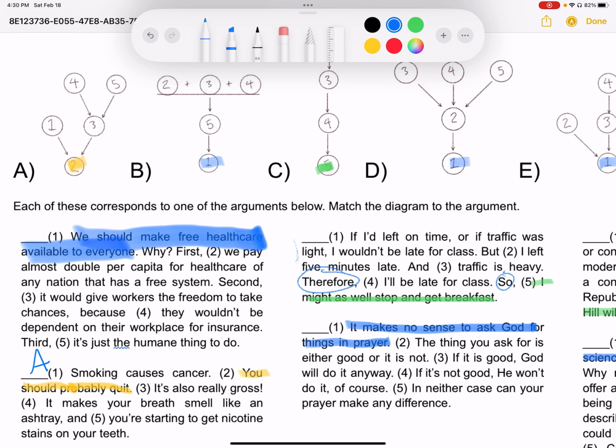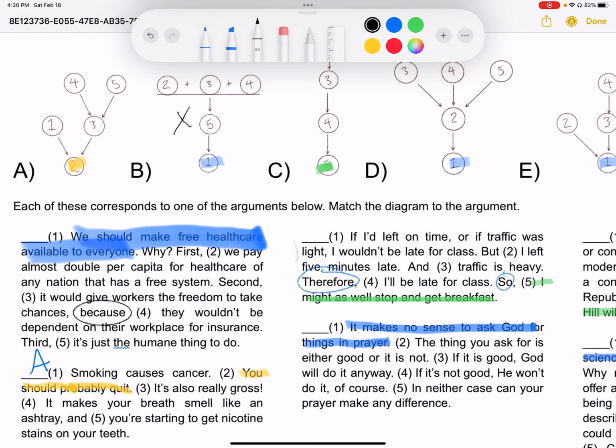But it's not a very good match because I've got this "because" here. It would give workers the freedom to take chances because they wouldn't be dependent on their workplace for insurance. And that means that 3 is a reason to believe 4. And that's not reflected here, so that can't be the right answer, right?